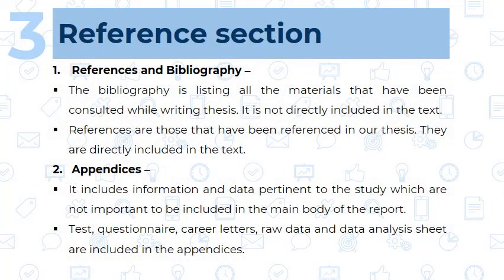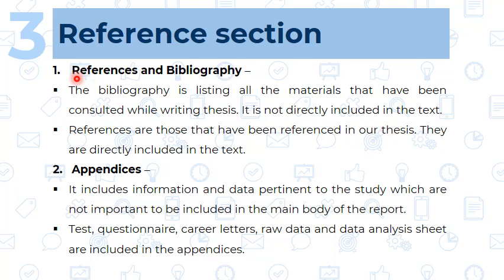Now the third main broad division of the thesis report is called the reference section. In this reference section, first are the references and bibliography. Just try to understand the difference between references and bibliography, because in questions it is often confusing. The bibliography is the listing of all the materials that have been consulted while writing the thesis.